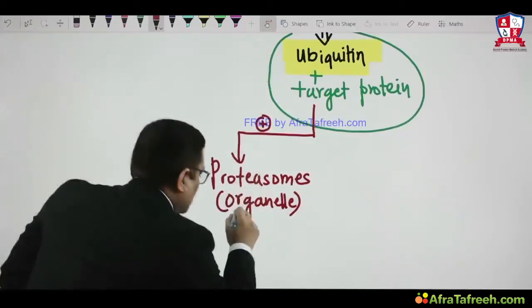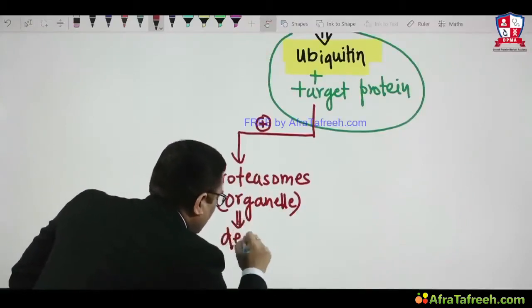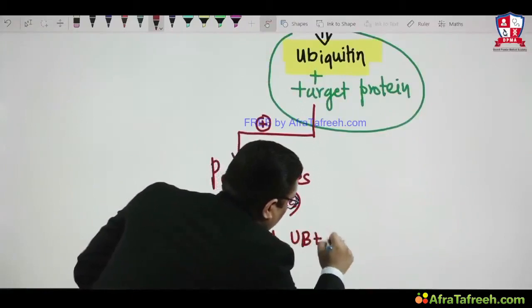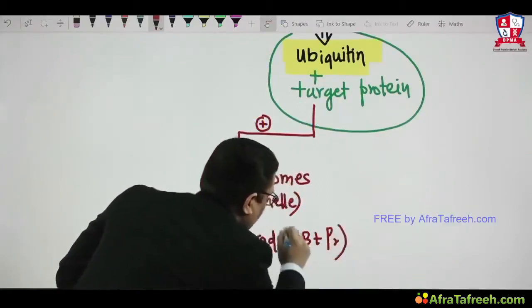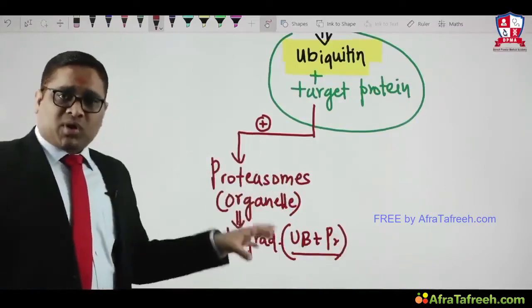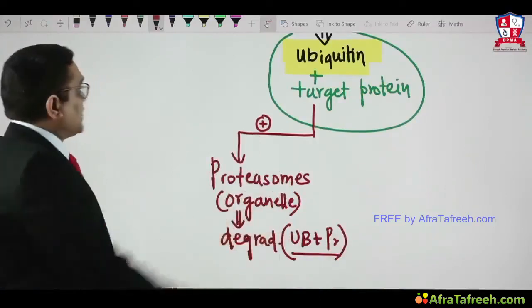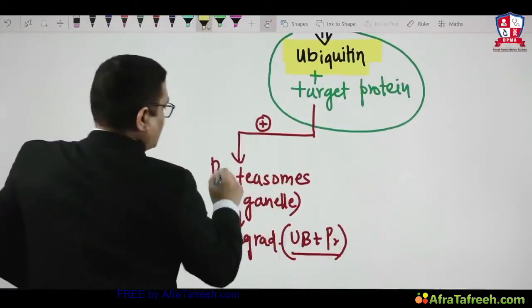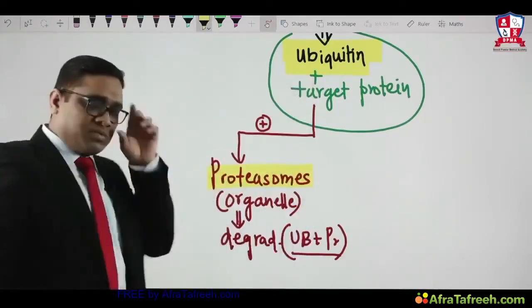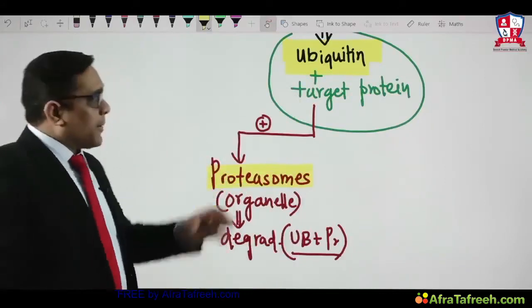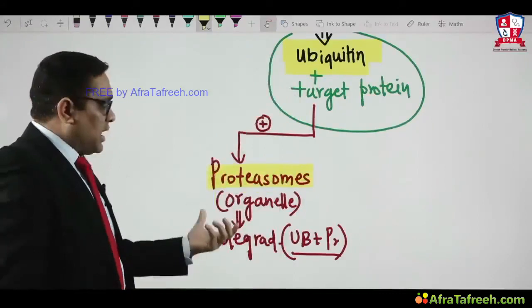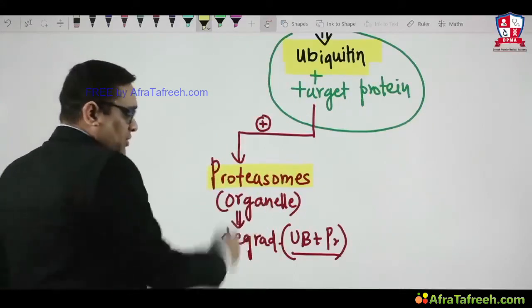So the proteasome will cause degradation of ubiquitin plus the target protein. This is the ubiquitin proteasome degradation pathway, which is why it is called that. The proteasome is a special type of organelle which is activated when ubiquitin and target protein have combined, and this causes ubiquitin proteasome degradation.